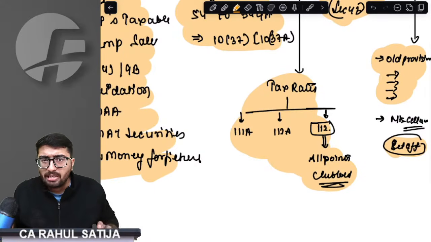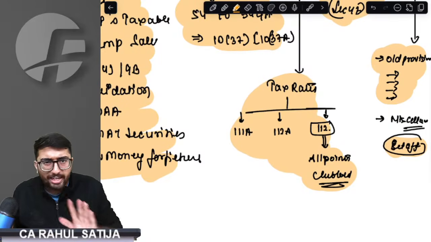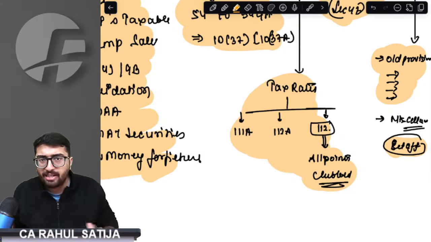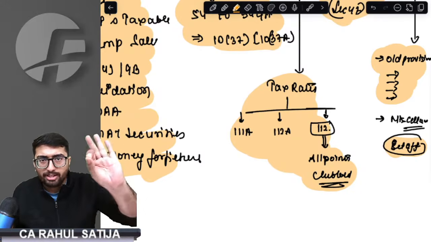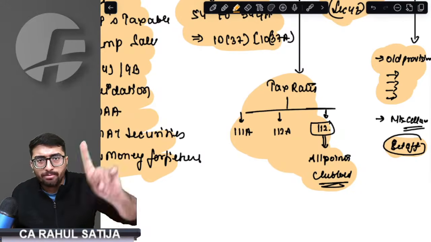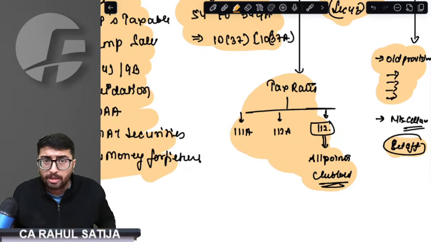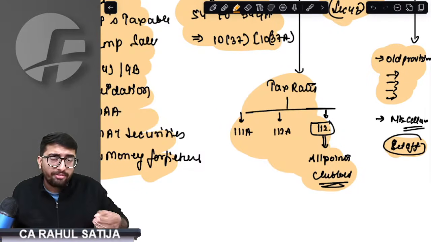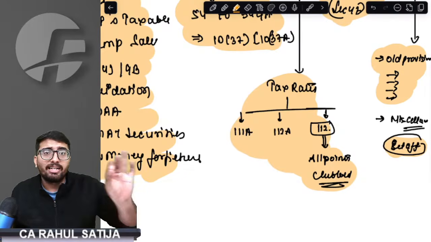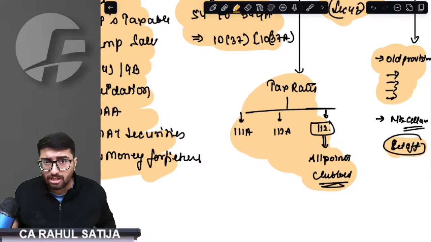Miscellaneous provisions imply, sir, if we have income under 112A, 111A, or 112, do we get Chapter VI-A benefit? The right answer is no. Do we get a rebate under section 87A? Under the new regime, not at all. Under the old regime, sir, we get rebate on all the incomes except 111A and 112A. Do we get any basic exemption limit benefit? Individual and HUF residents get the basic exemption limit benefit on these 3 incomes.